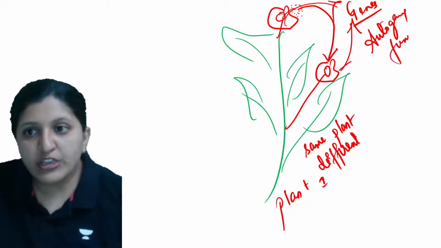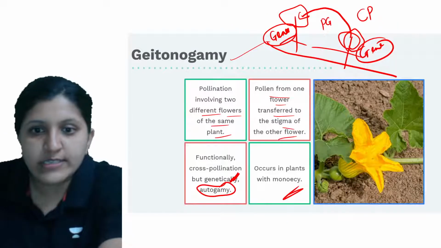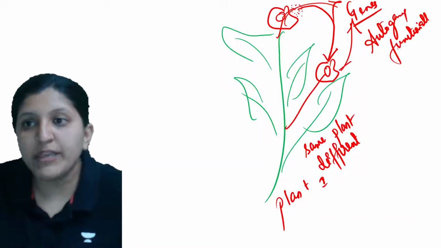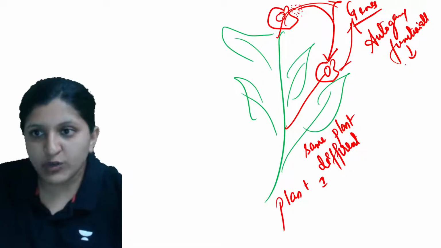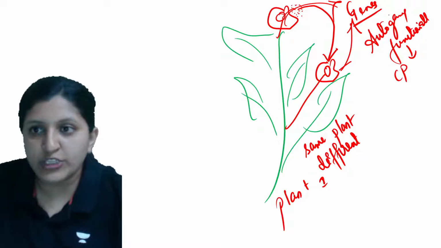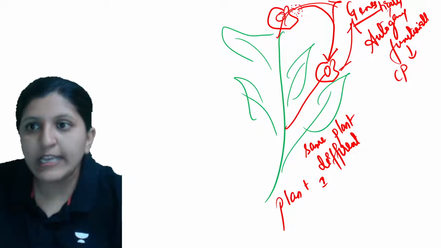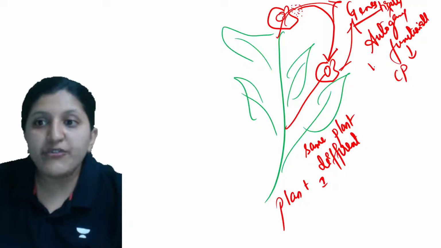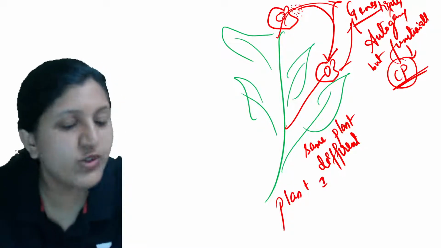Okay, so genetically it is autogamy, but functionally it is geitonogamy, or we can say cross pollination. Autogamy genetically, but functionally it is a cross pollination. Okay, so is this clear?